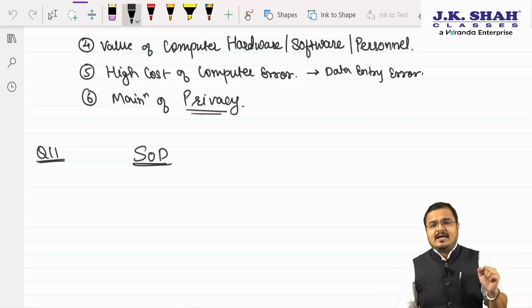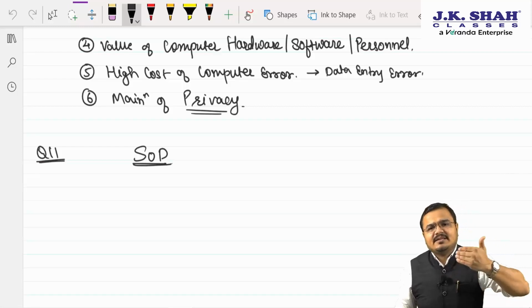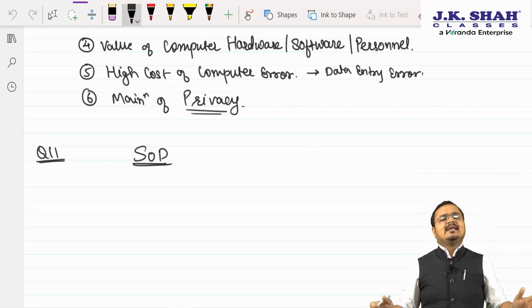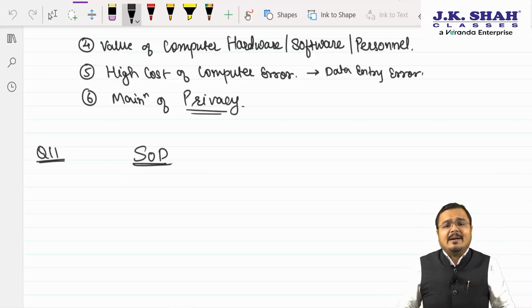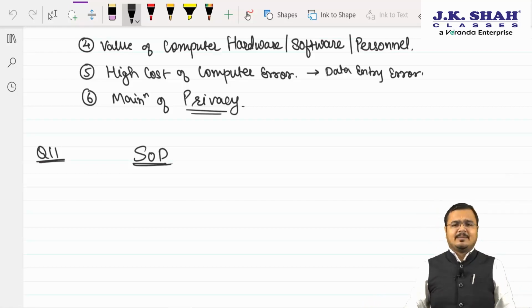Sir, if one person is given total access to the system, then he has full rights to damage, delete, deteriorate or alter any data on his own. And this will lead to what, sir? This will lead to incorrect information, incorrect decision making. There is a privacy loss and many other threats.